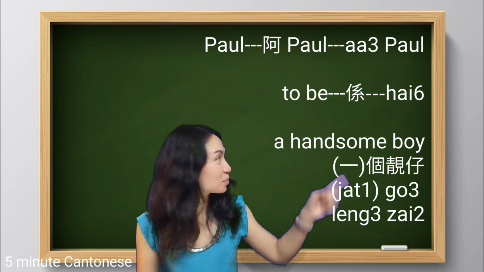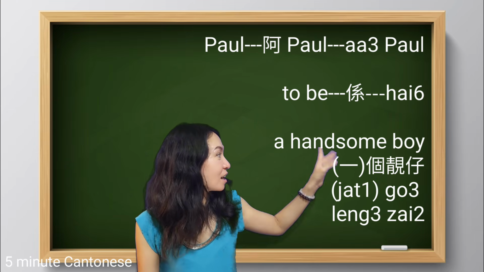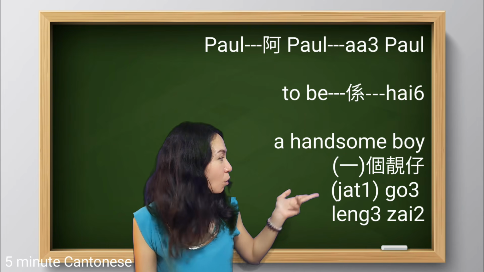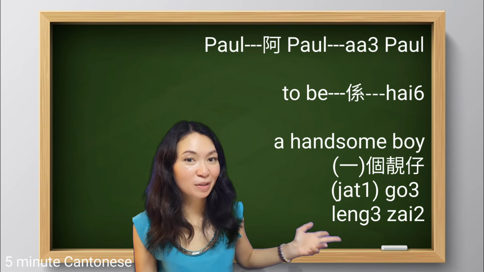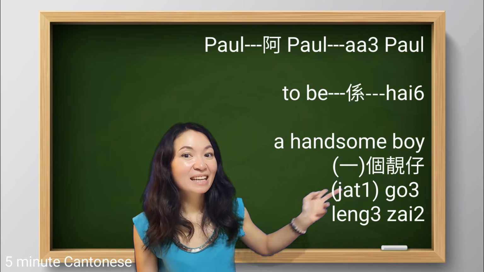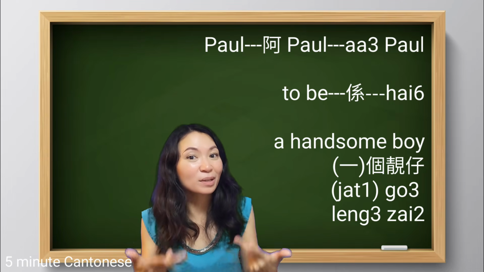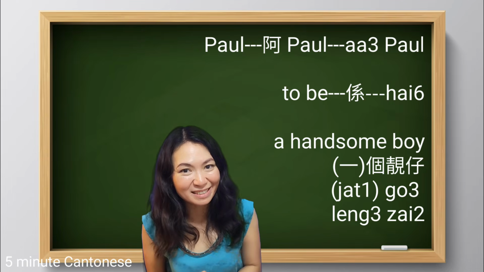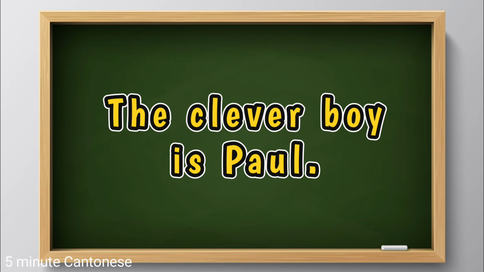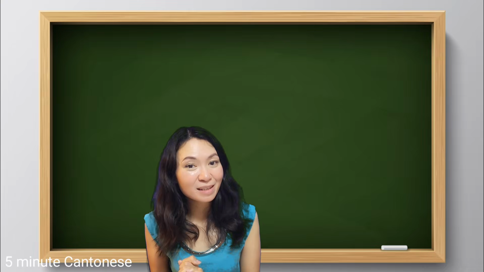So how would I say? 阿婆係一個 or 個 handsome boy, 靚仔. In this case, we won't say 靚仔嘅男仔, although it's understandable, but we won't say it like this.